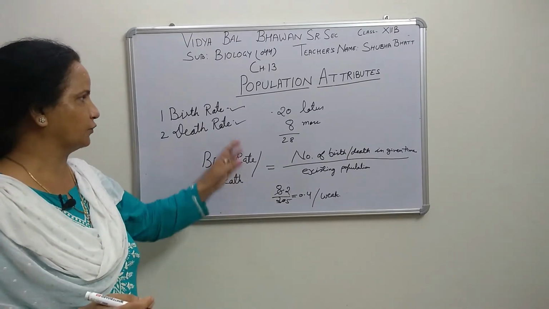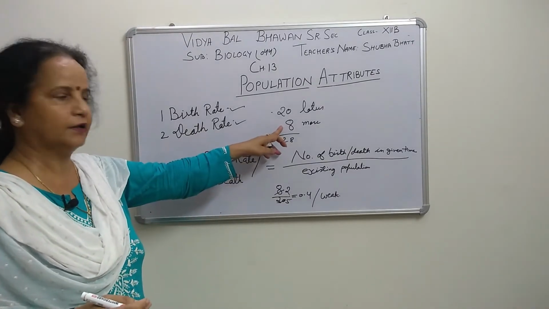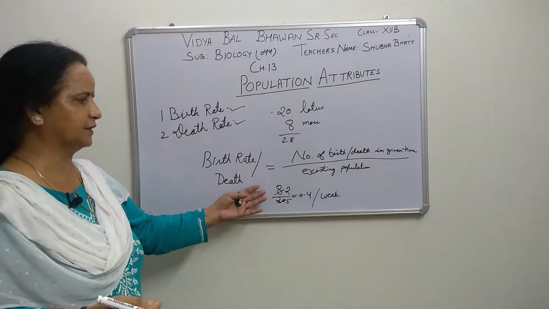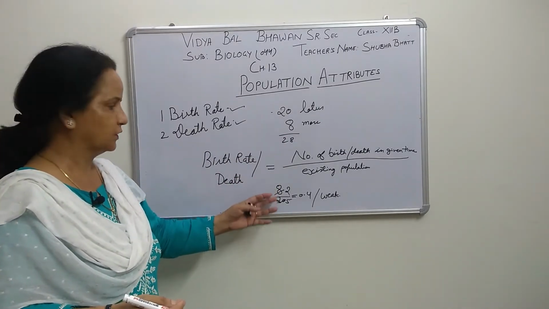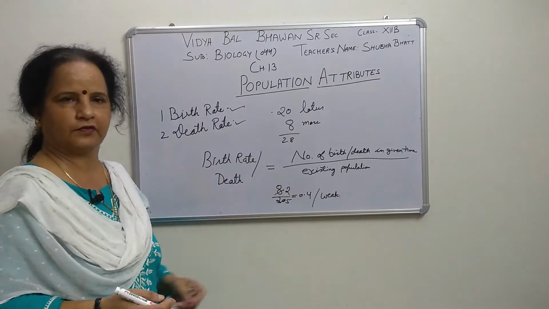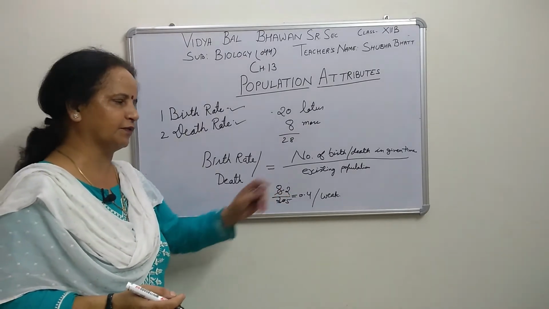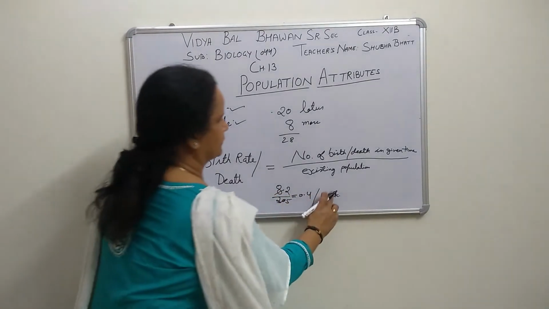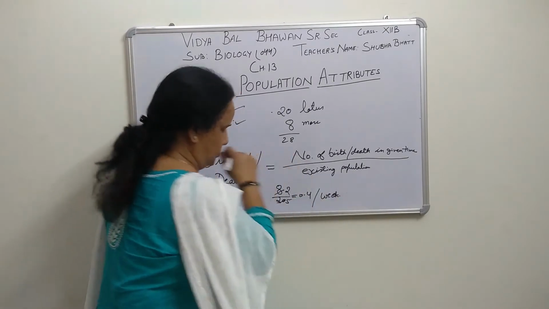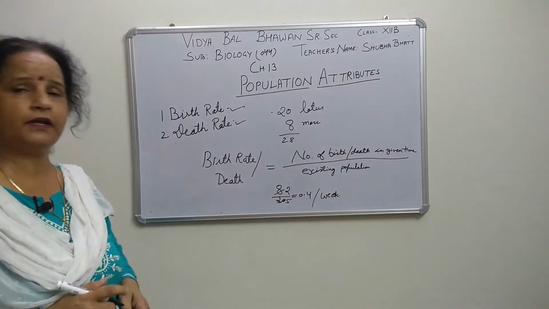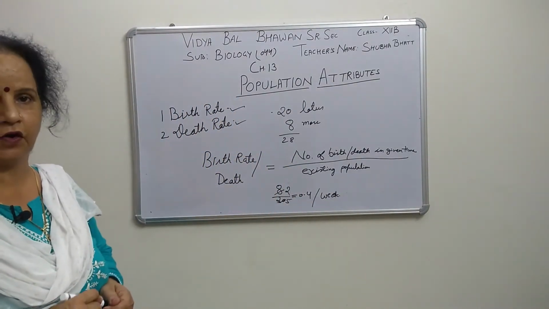Now in case of death rate, if suppose 8 died, again the same formula will be there. Death rate is also 8 died, 20 existing, the same process. So death rate will be 0.4 per week. Now here, what have we written, per week? That means that is your birth rate or death rate.